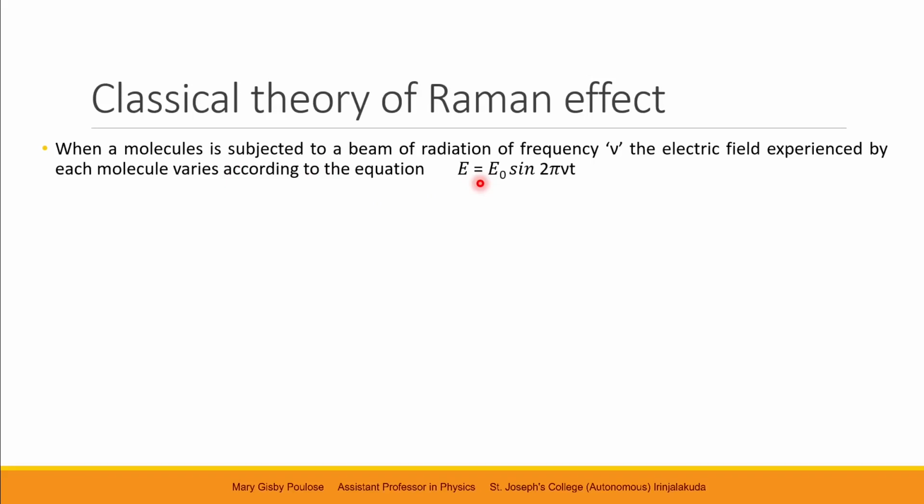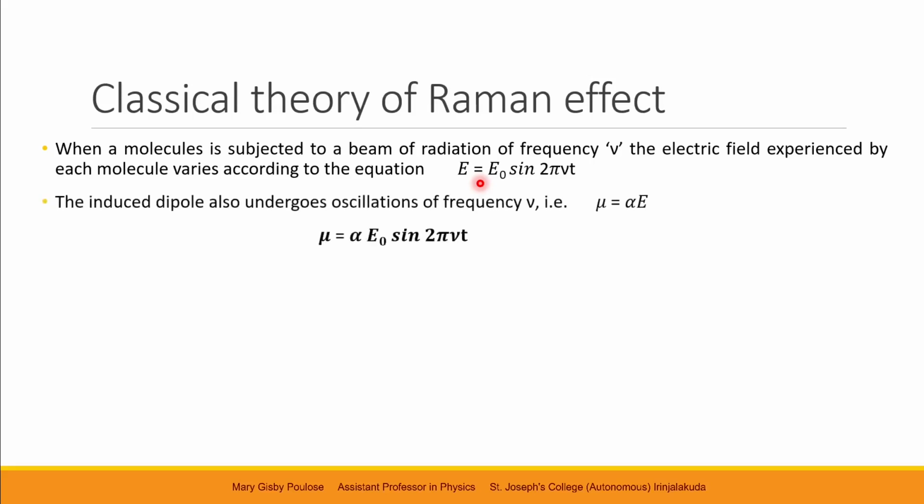The molecule also experiences a varying electric field given by E equals E naught sine 2 pi nu t. Now the induced dipole moment given by the expression mu equals alpha E is written as mu equals alpha E naught sine 2 pi nu t. So the induced dipole moment is also oscillating according to the frequency nu.